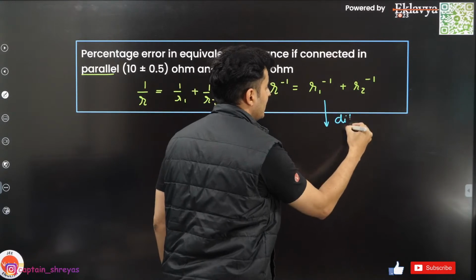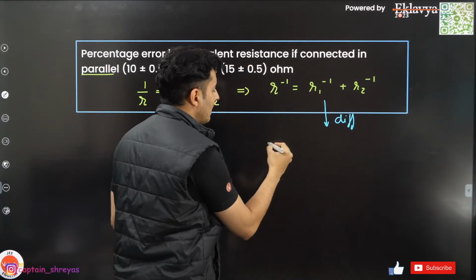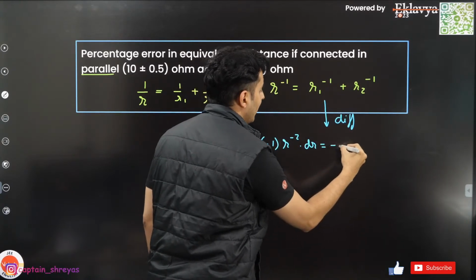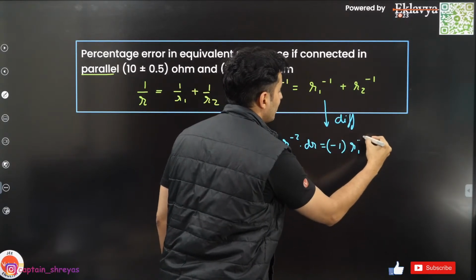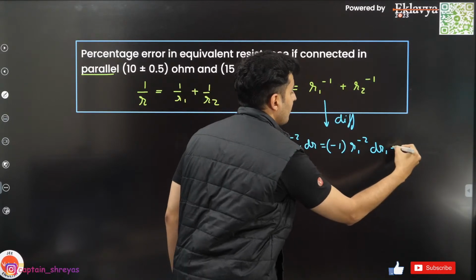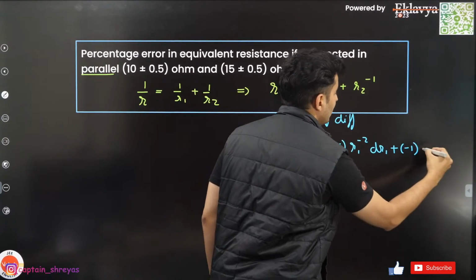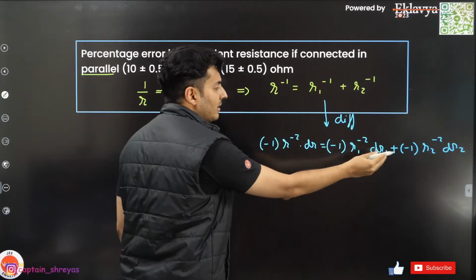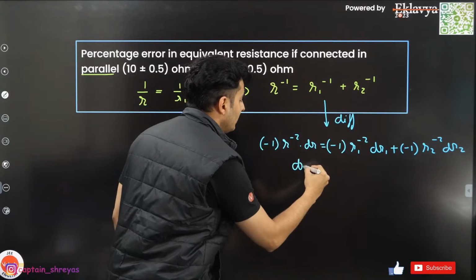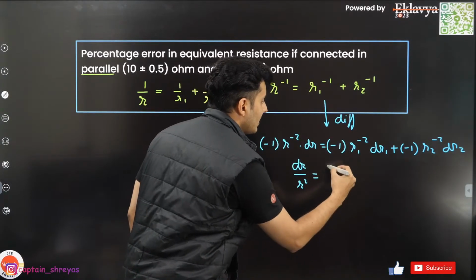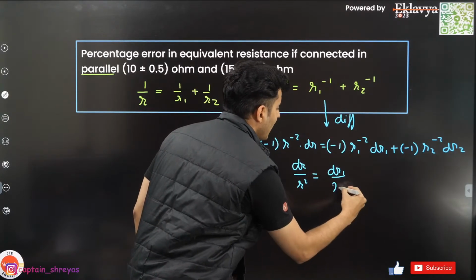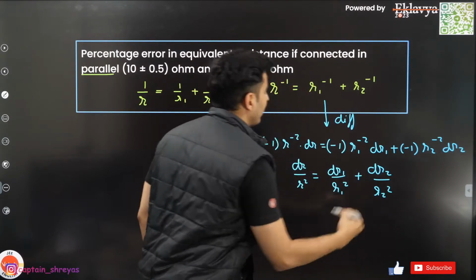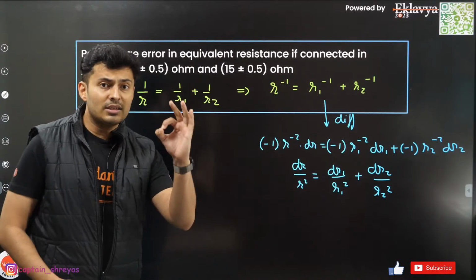If I take the derivative, it will become -1 into R raised to -2 dR is equal to -1 into R1 raised to -2 dR1 plus -1 into R2 raised to -2 dR2. The -1 will cancel, so this will become dR by R square is equal to dR1 by R1 square plus dR2 by R2 square. What I've done is just taken the derivative.